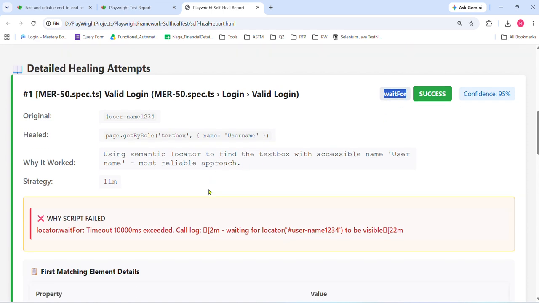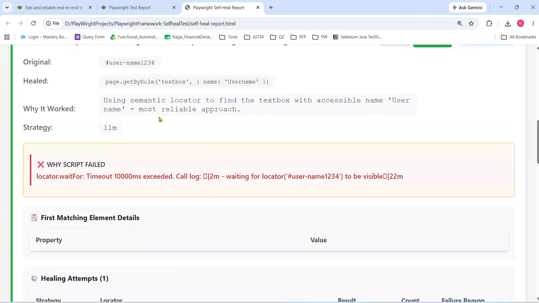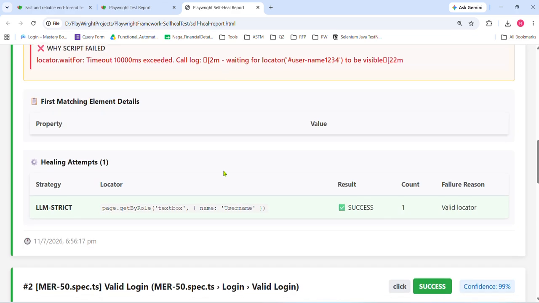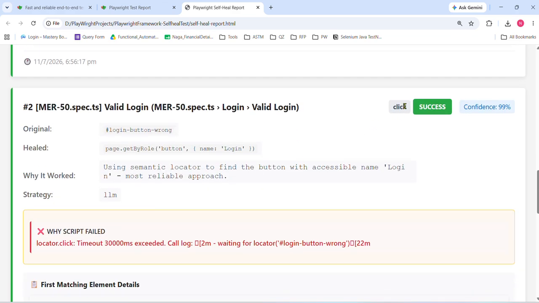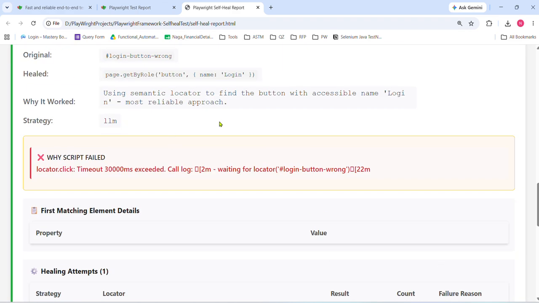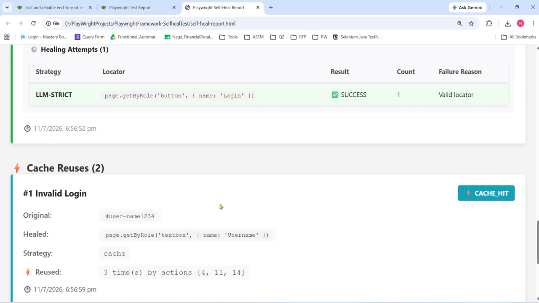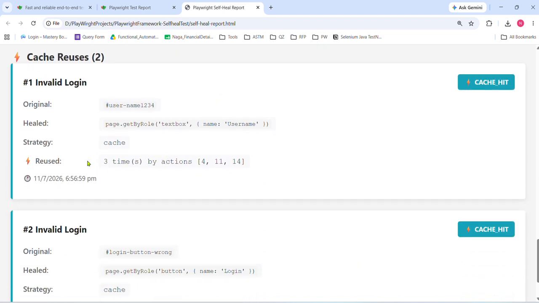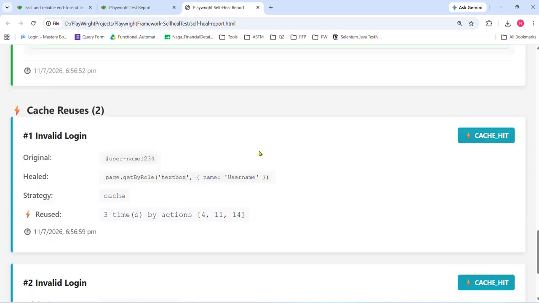See, what is the reason for failure? Because this failed, and it uses the healed locator here. It also tells you the action because of which it failed, and whenever it used the cache, what the element is, and how many times the cache was used, so that you can see the same locator is used multiple times, and without any delay or timeout, it will automatically use this cache and continue the execution. Yeah, that's it about this self-healing agent.